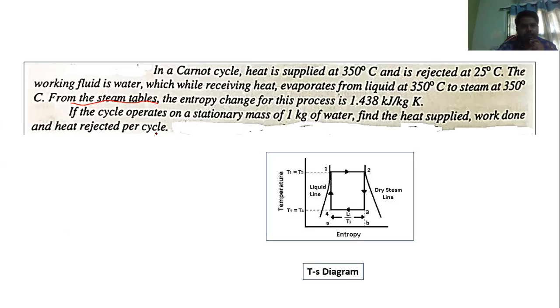If the cycle operates on a stationary mass of 1 kg of water, find the heat supplied, work done, and heat rejected per cycle. For your reference, I have given the PS diagram also. I think all of you have notebooks with you. I'm giving 2 minutes. Everyone write down the given data and try to solve the problem. Later we will solve together.